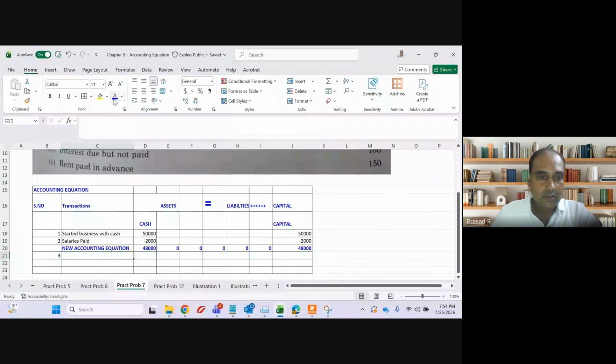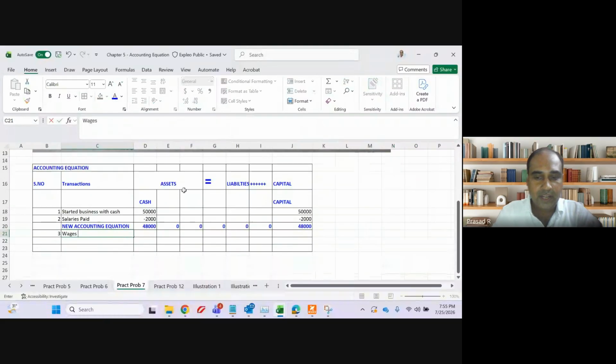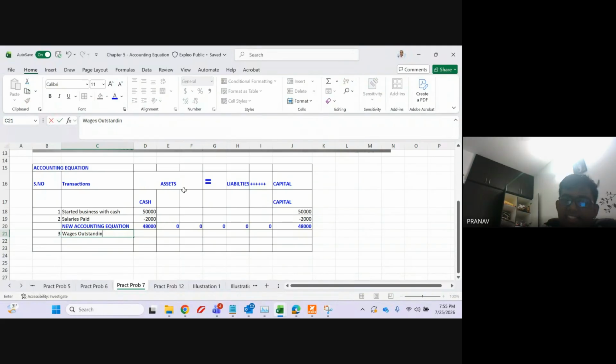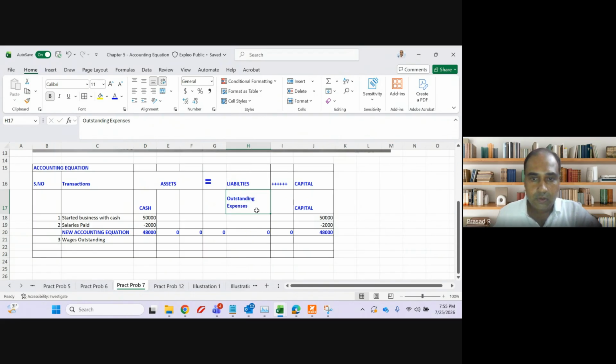Third one, you will complete in less than 3 minutes. Wages outstanding. This I discussed with you. What will happen, quickly? Capital will decrease, liability will increase. Wages is in liability, sir. So I will introduce outstanding expenses, or we can call it wages also. Outstanding expenses, one category I will introduce. How much is the wages, guys? Only 200. Increase in liability, decrease in capital. Any doubt? No, sir.